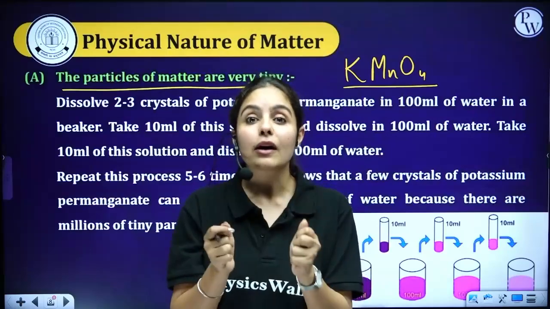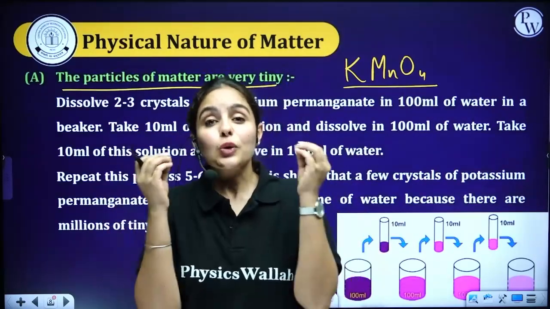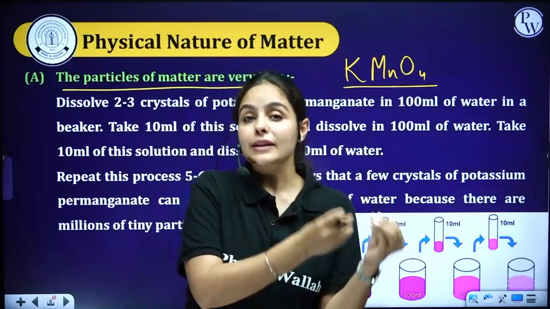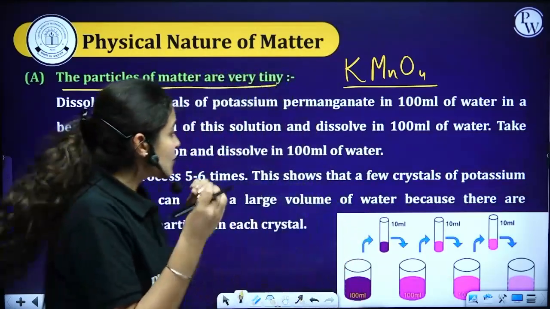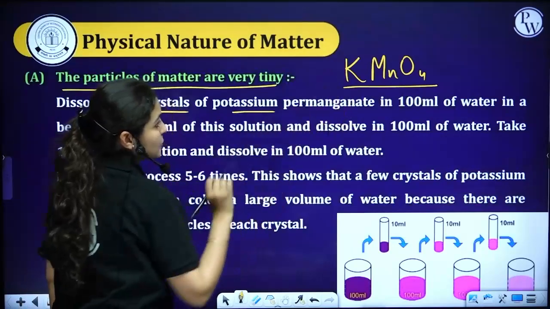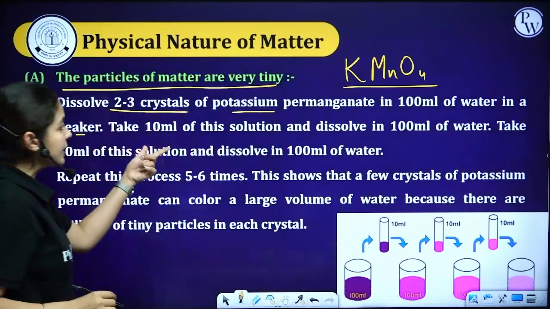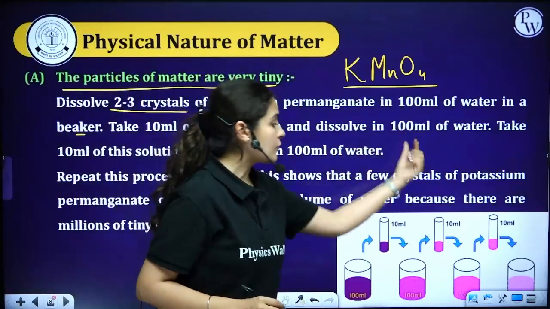That means our particles are tiny and they are spreading. So everywhere you will find particles in matter. So let's have a look here. Dissolve 2-3 crystals of potassium permanganate, which is KMnO4, in 100 ml of water in a beaker. Take 10 ml of solution and dissolve in 100 ml.